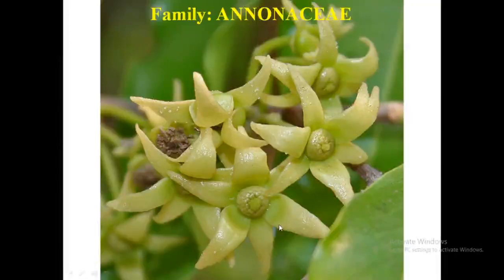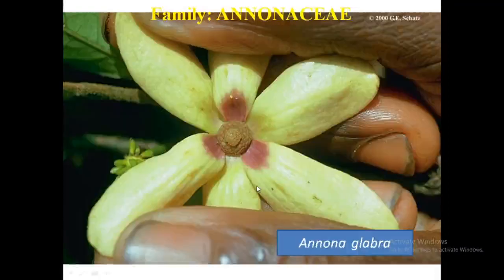Both are the same color, sepal and petal. That is known as perianth, and it is thick and light in color, yellow or green. Okay. See, this is another plant, Annona glabra. This is very common on the riverside, usually in wetland areas, and it also has thick petals or perianth in two rows, with some pink coloration in the inner whorl of petals.